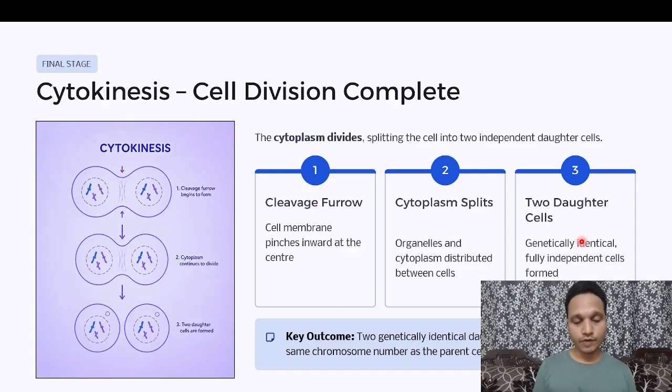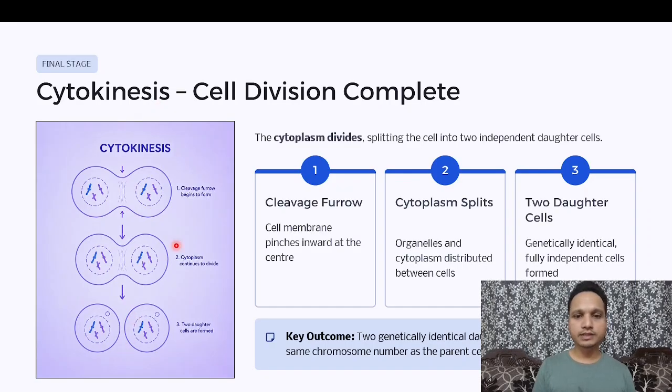Then what happens? We had already separated out two nucleuses, and equal distribution of material has occurred already. Now we need to separate the cells out. Remember, we had not yet separated the cells out. We had separated the nucleus, we had separated the genetic material successfully, and now two nuclei are formed in the cell. But we are yet to separate out the whole cell. This process is called cytokinesis. Cyto means cell, kinesis means to break down, the cell division.